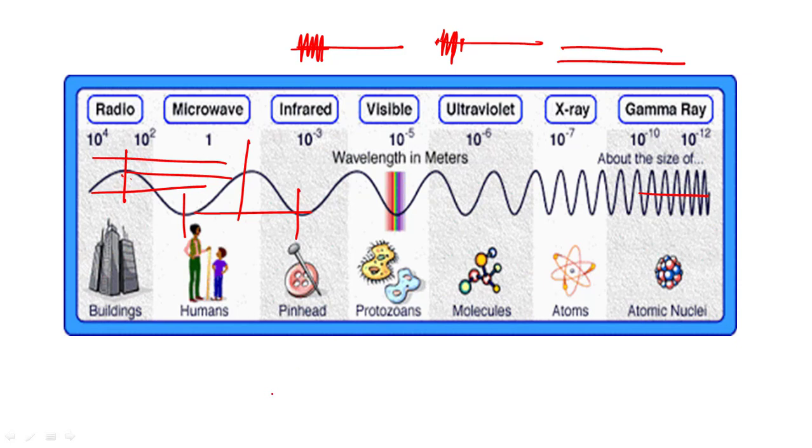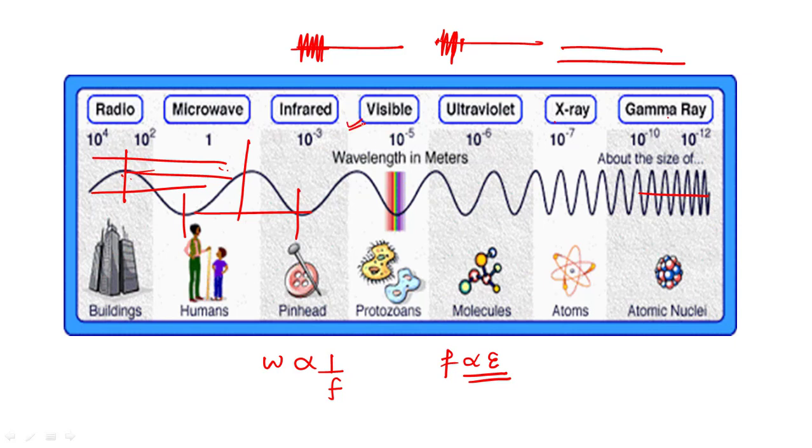And we know that wavelength is inversely proportional to frequency, and frequency is directly proportional to energy. So basically that means X-rays and gamma rays will have higher frequency, which means they will also have higher energies and lower wavelength. On the other hand, radio and microwave will have higher wavelength, in turn lower frequency, and at the same time lower energy as well.